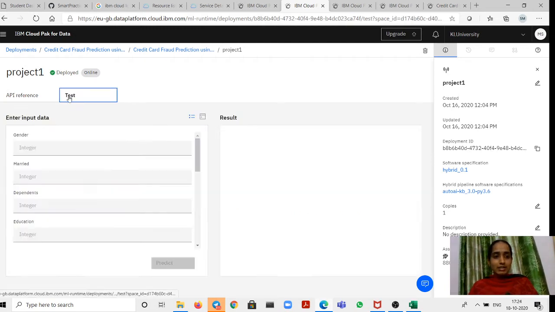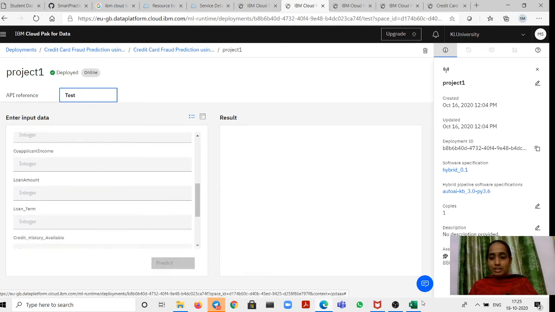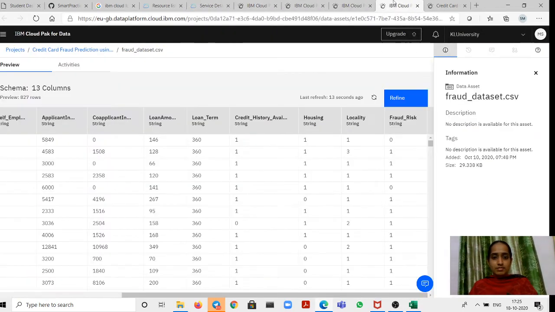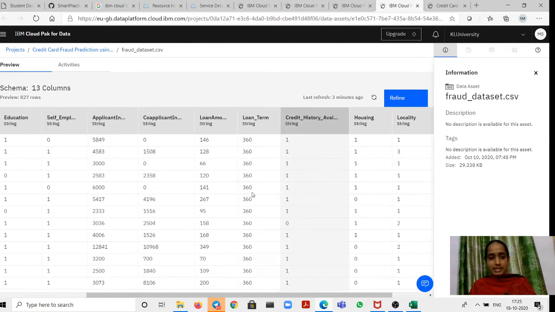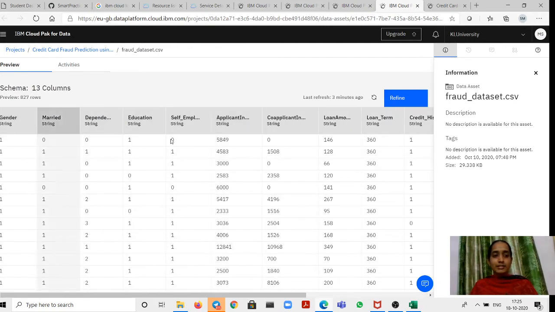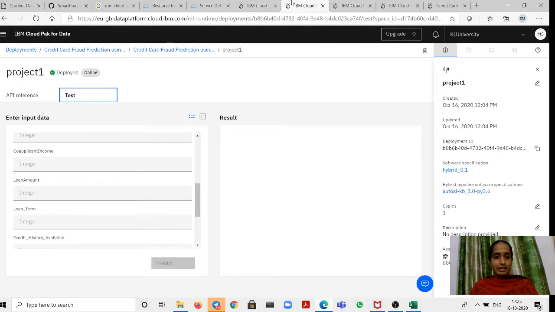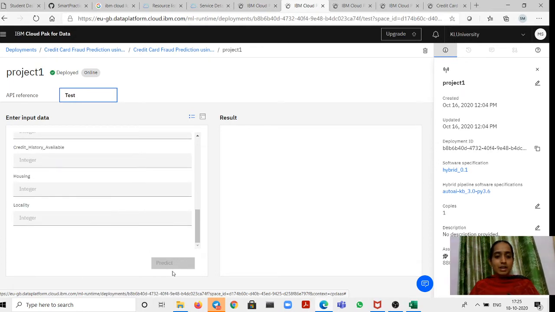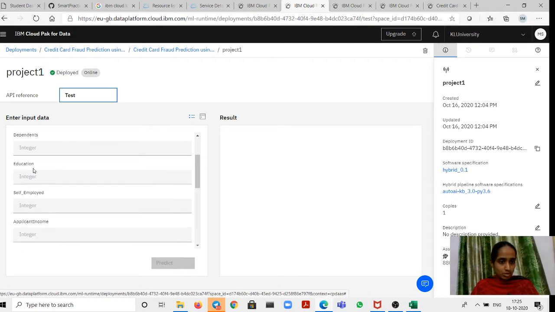So see here we have one tab called test. Under this test, all the 13 fields are there as input. So this is my data set, right? In this data set you can give any one of the trained data in this particular input. So gender, applicant income, everything, if you pass here, you will see a label called predict. If you predict here, you can view the results here. So already tested here. Let me show this.